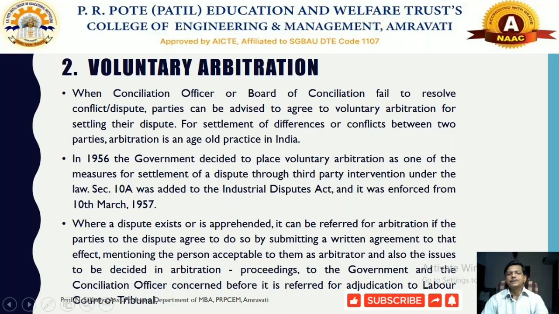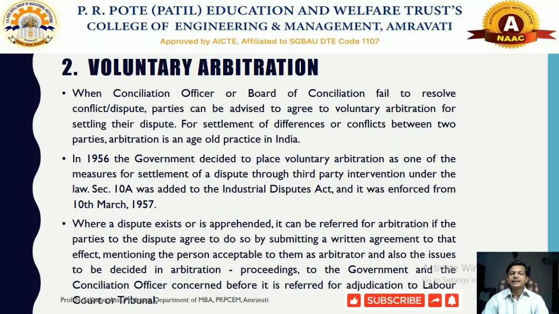So there should be a mutual agreement between the parties who are voluntarily involved in the process of arbitration through certain third party intervention. That third party could be a part of the government or any other person, maybe a mass popular leader, who can influence the resolution of a particular industrial dispute. So particularly during independence, Mahatma Gandhi and several other national leaders took a lot of initiative to resolve industrial matters connected with the industries.